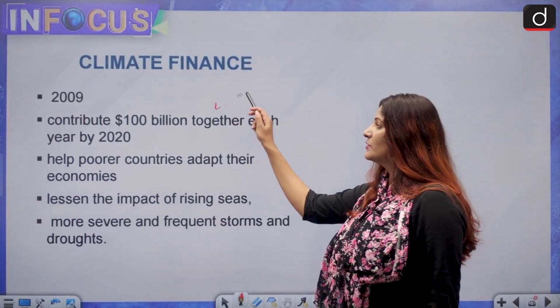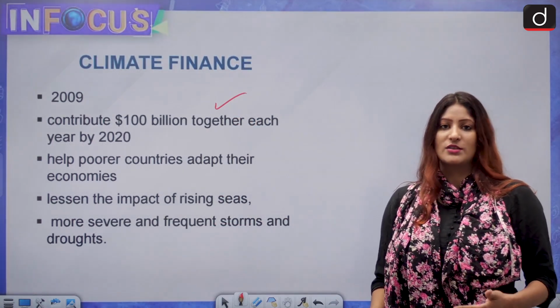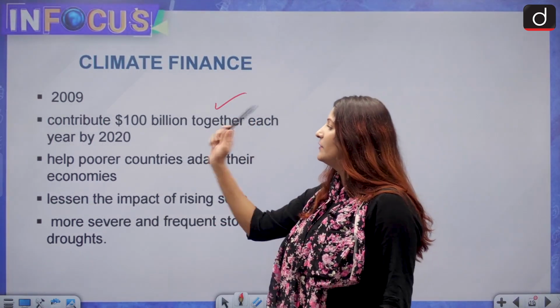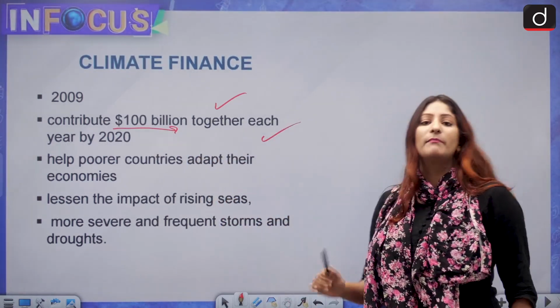Climate financing: this concept was adopted in 2009, that every year developed countries will contribute $100 billion together each year by 2020.